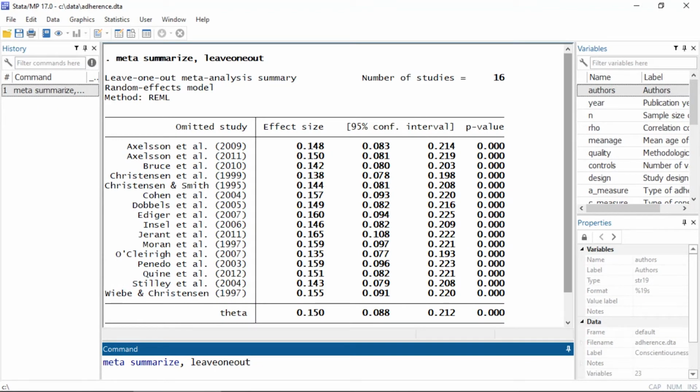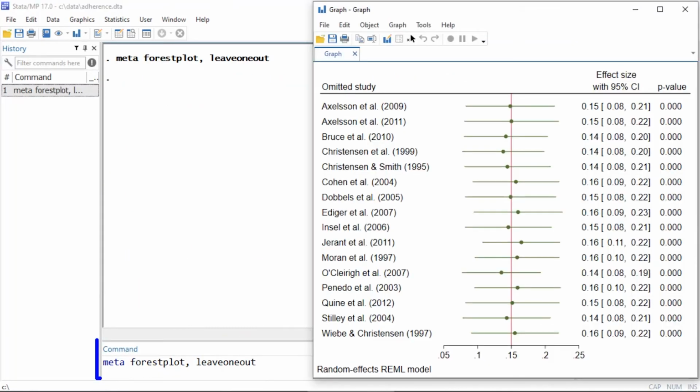In Stata 17, we have expanded our meta-analysis suite to include Leave One Out meta-analysis. Leave One Out meta-analysis is useful for exploring the influence of a single study on the overall effect size estimate. You can do this by adding the Leave One Out option to meta-summarize or meta-forest plot.